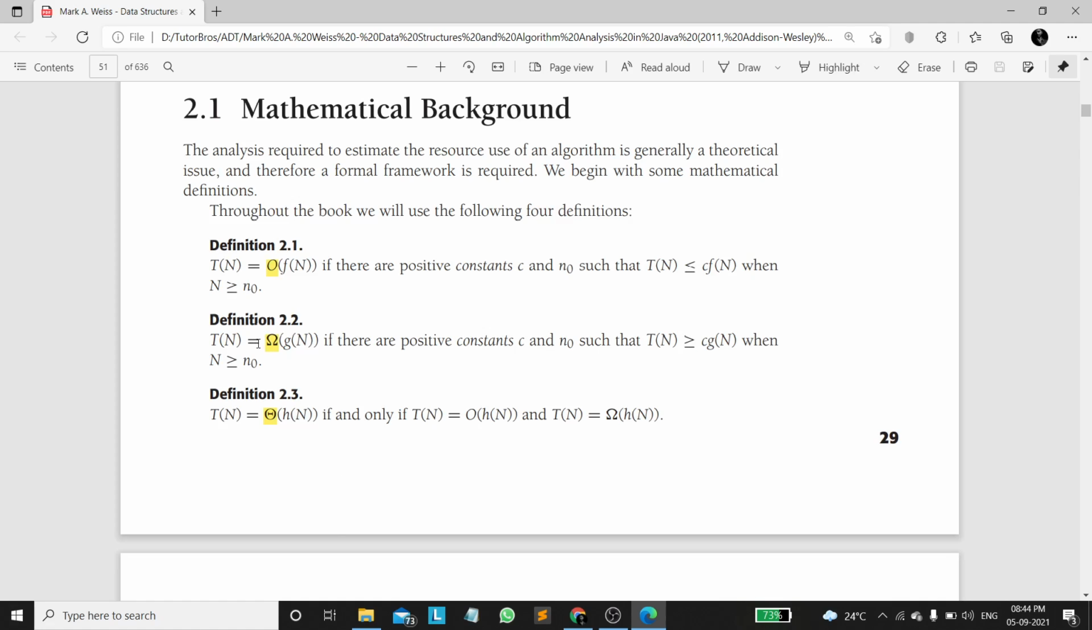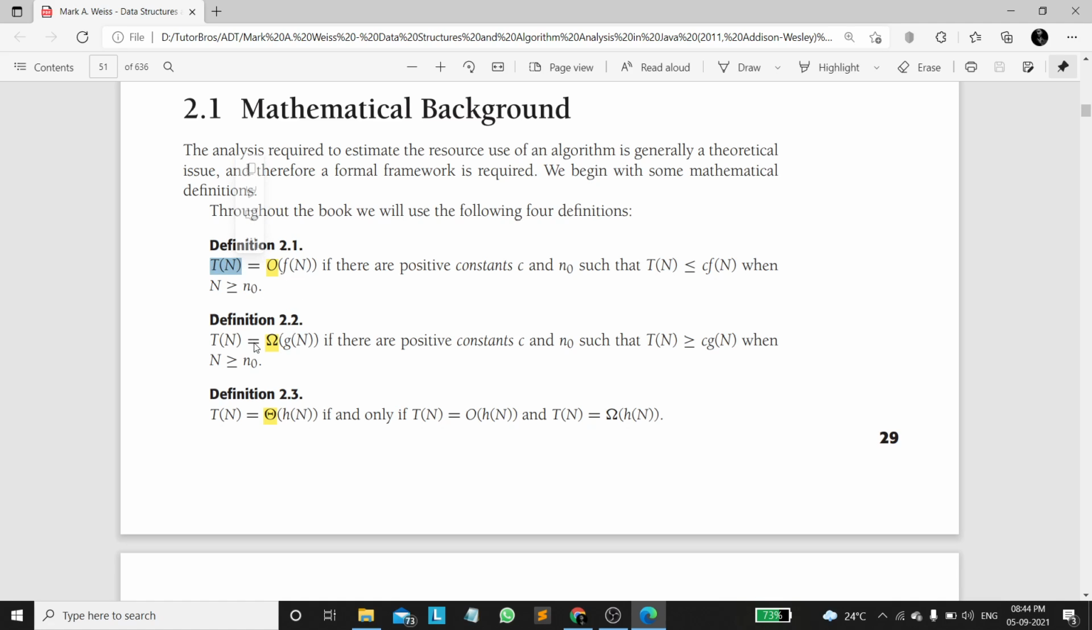By definition, T of n is equal to big O of f of n if there are positive constants c and n naught such that T of n is less than or equal to c into f of n when n is greater than or equal to n naught. This represents that the growth rate of T of n is less than or equal to f of n.